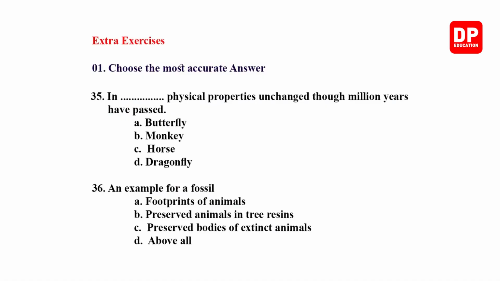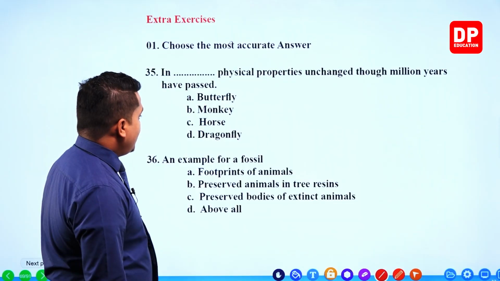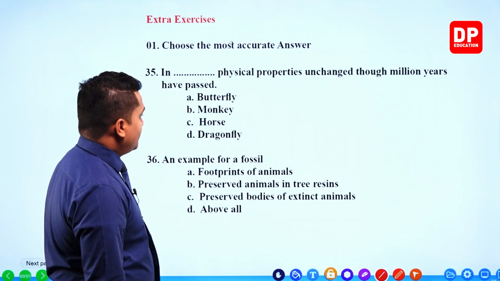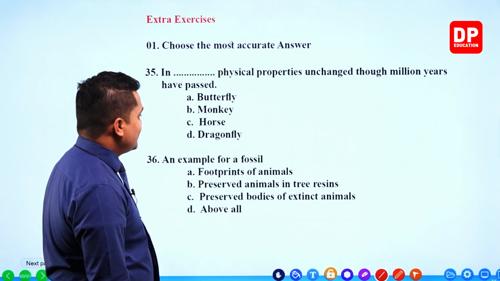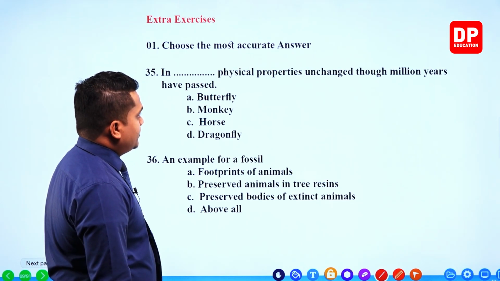Next one. In blank, physical properties unchanged, though million years have passed. Butterfly, monkey, horse, dragonfly.